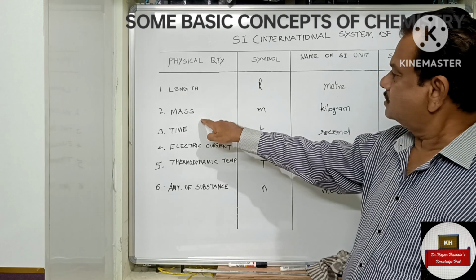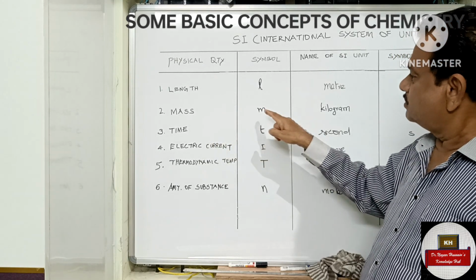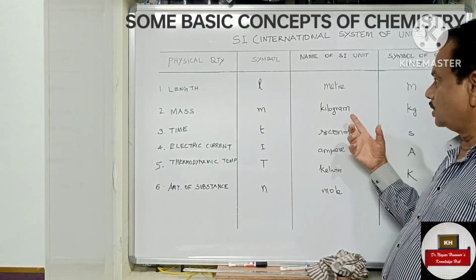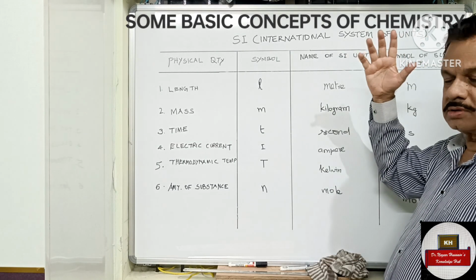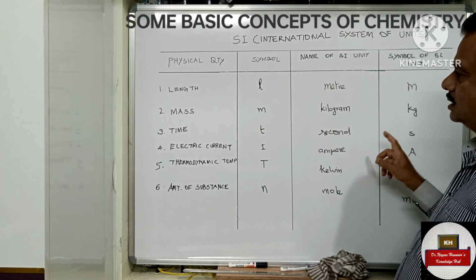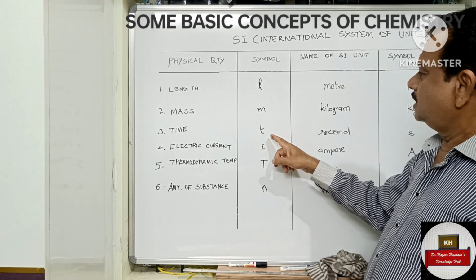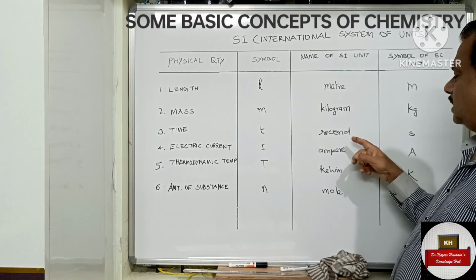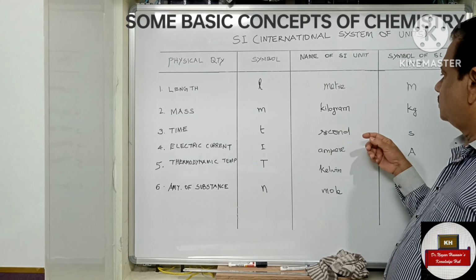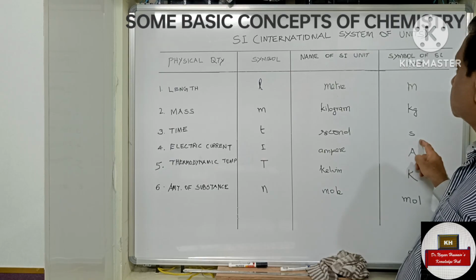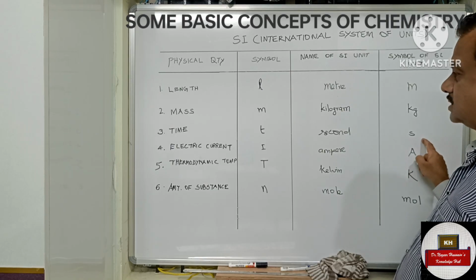Then we have mass, with the symbol m, and we measure mass in kilogram, not in pounds, and the symbol is kg. For time, the symbol is t, and we know hour, minute, second. The SI unit symbol for second is s.